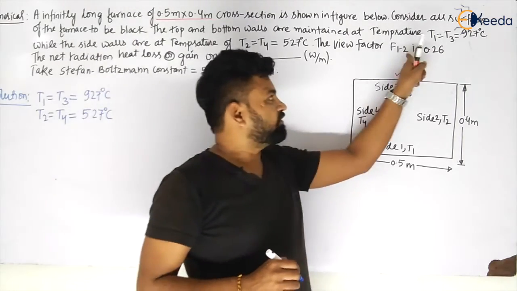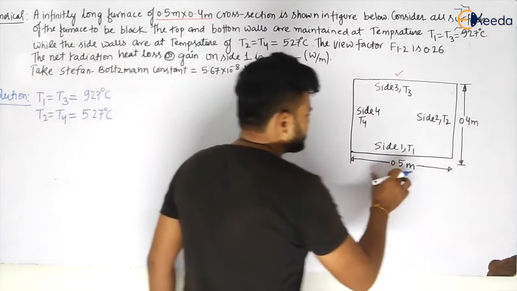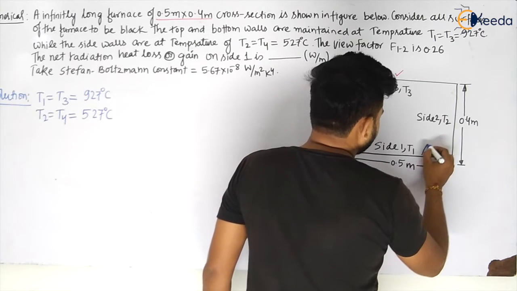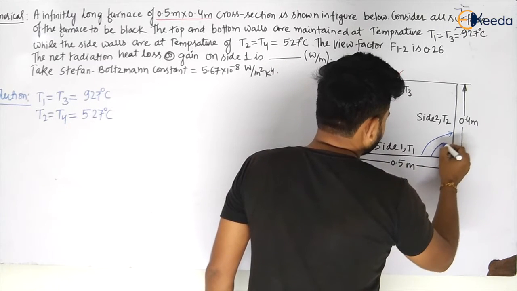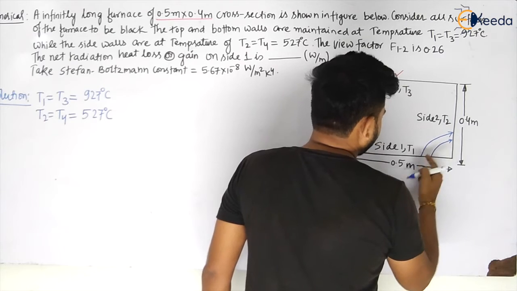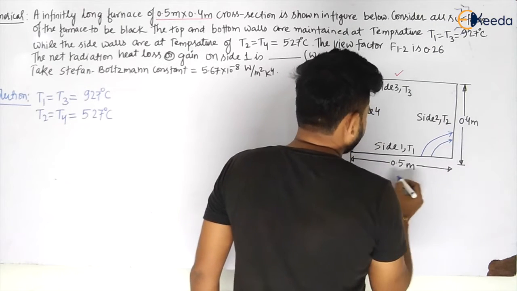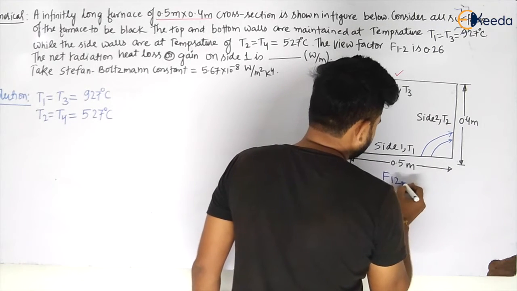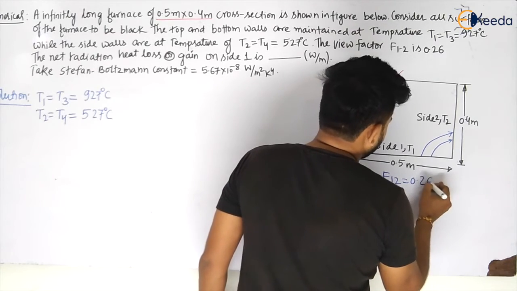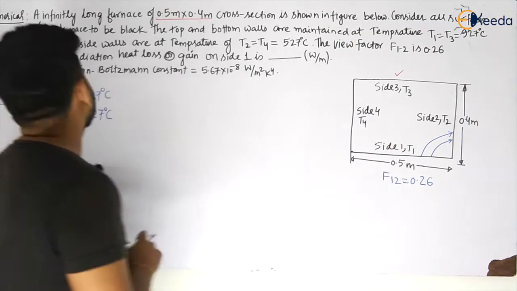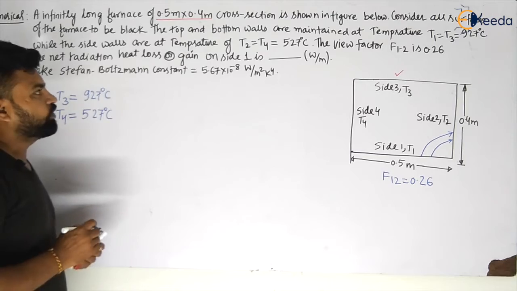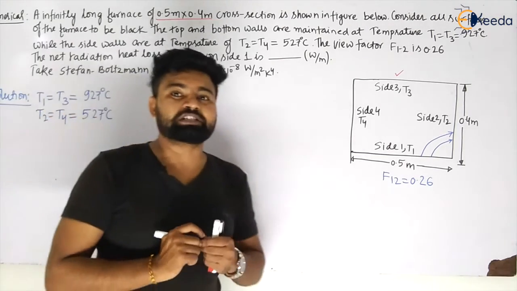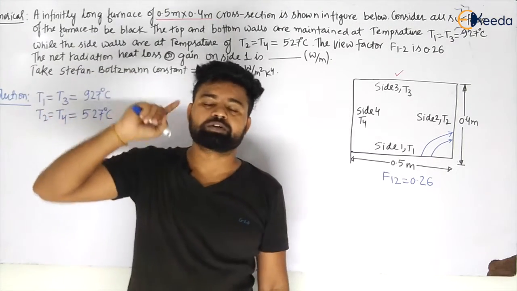The view factor F12 is given, the radiation which goes out from 1 and reaches 2. That F12 is equal to 0.26. The net radiation heat loss or gain on side 1 is, if the Stefan-Boltzmann constant is given.